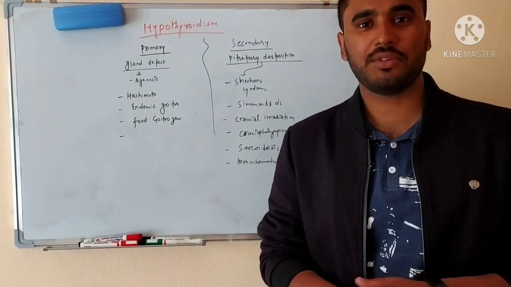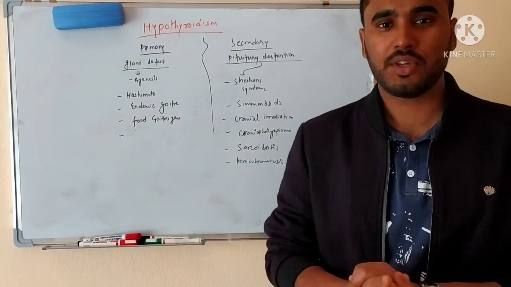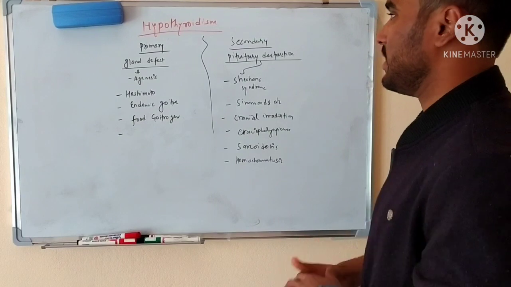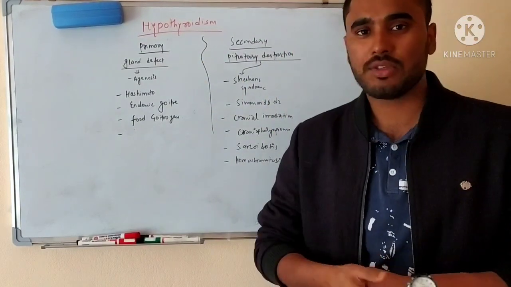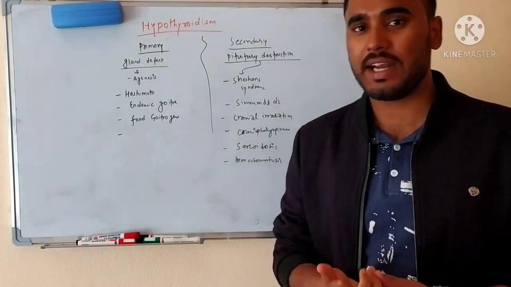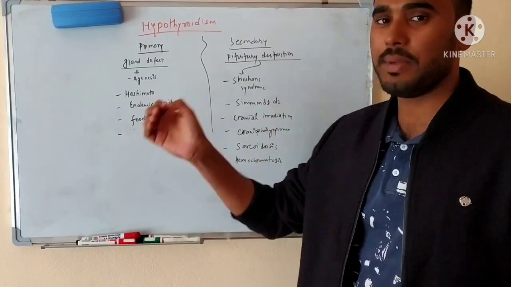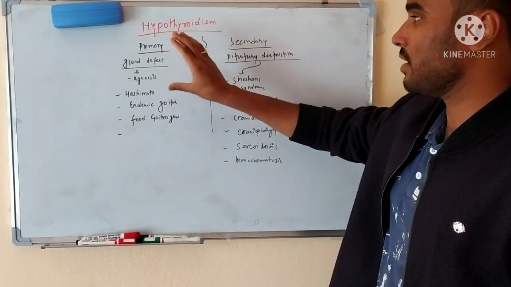Hello everyone, welcome to my channel, and today we will be talking about the second part of the thyroid, that is hypothyroidism. Basically there are two main types of hypothyroidism: primary hypothyroidism and secondary hypothyroidism. As I already told you in hyperthyroidism, primary means the problem is in the underlying thyroid gland.